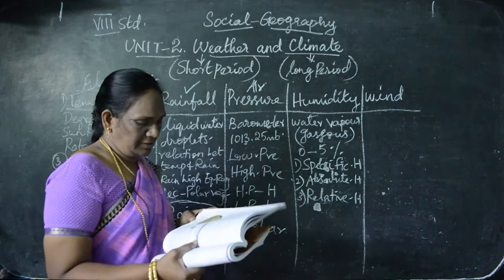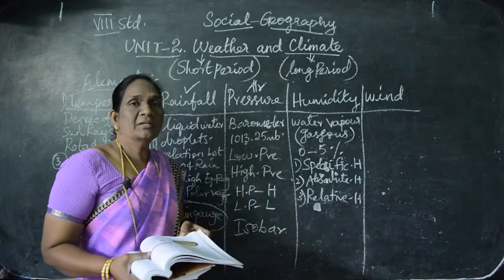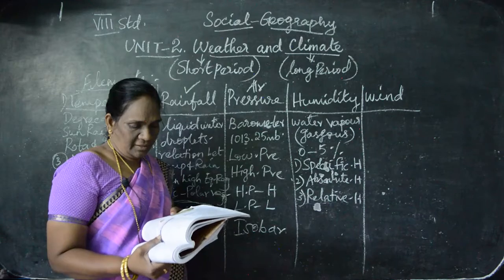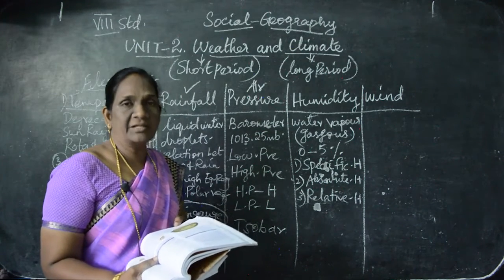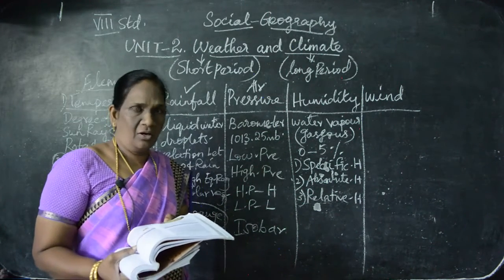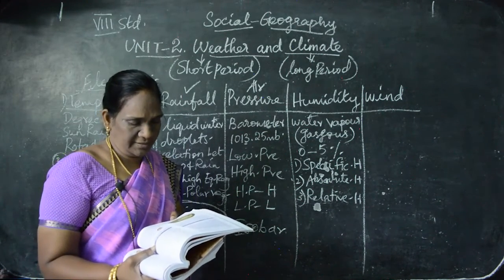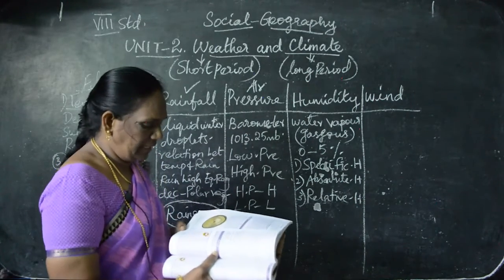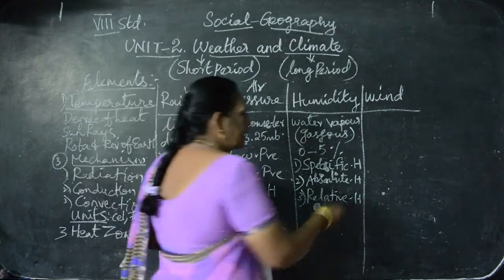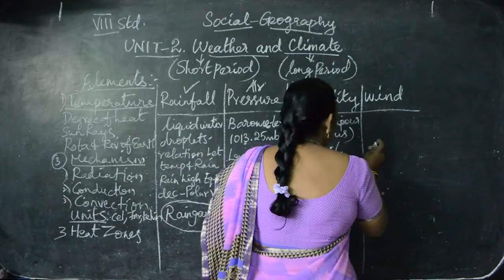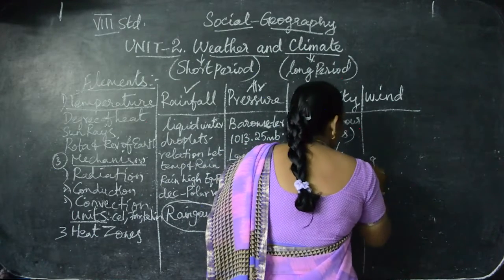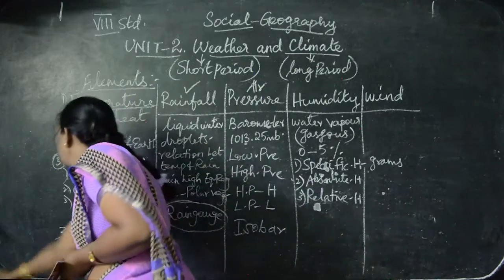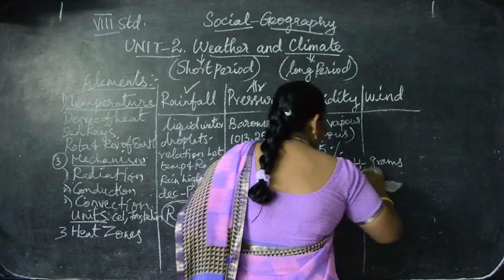First one, what is specific humidity? The specific humidity is the ratio between the water vapor content and the total mixture of the air. That is called specific humidity. We can express it in grams. The specific humidity is described in grams.